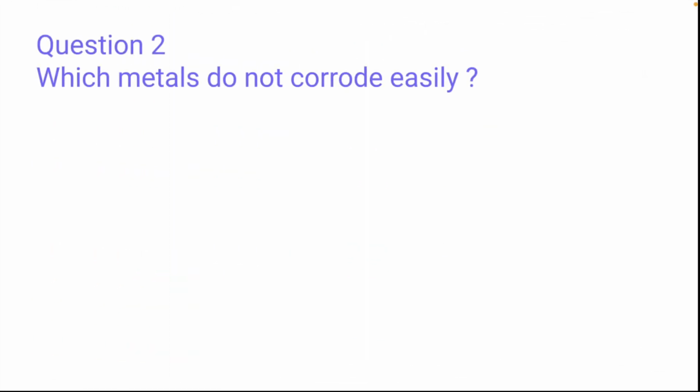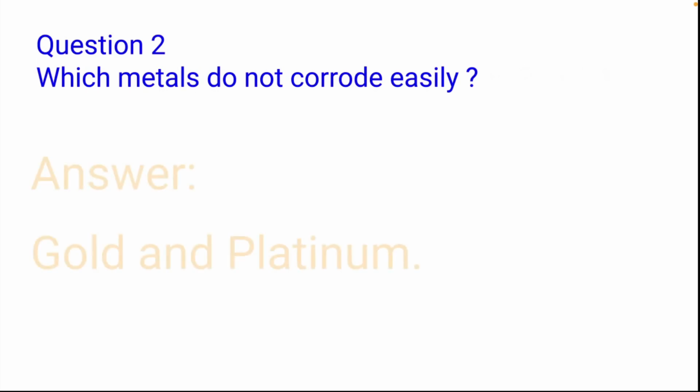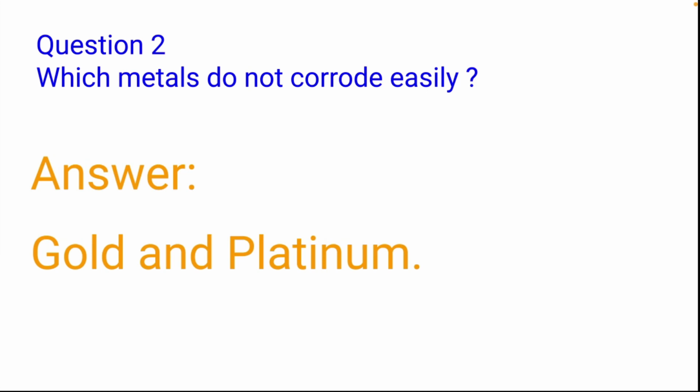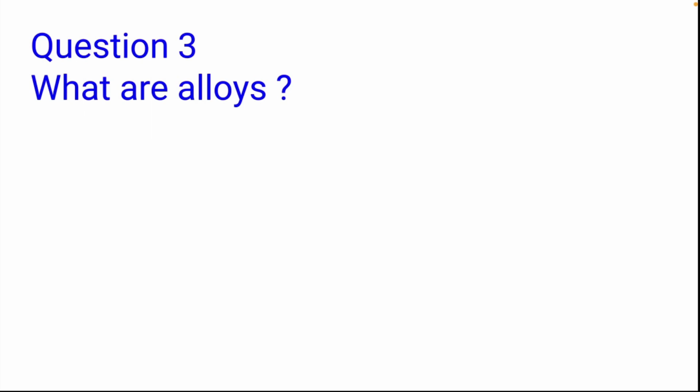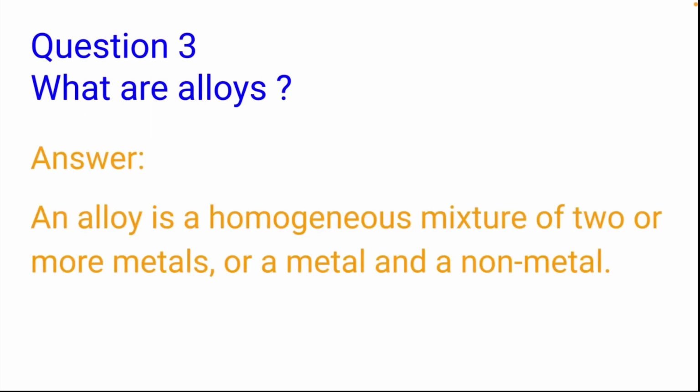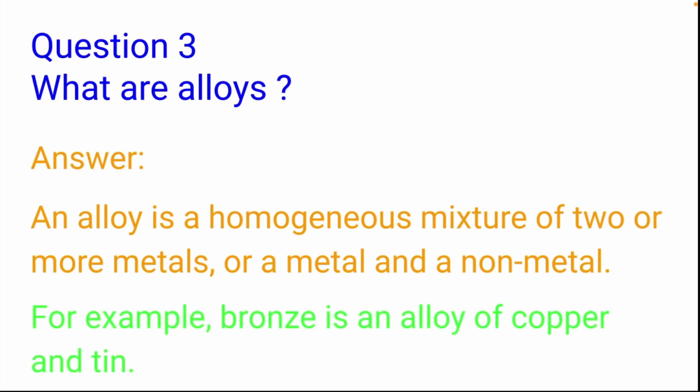Next we have question number 2. Which metals do not corrode easily? Answer is again gold and platinum, because they are least reactive metals, or we can say they are noble metals. Next we have, what are alloys? An alloy is a homogeneous mixture of 2 or more metals, or a metal and a non-metal. For example, bronze is an alloy of copper and tin.